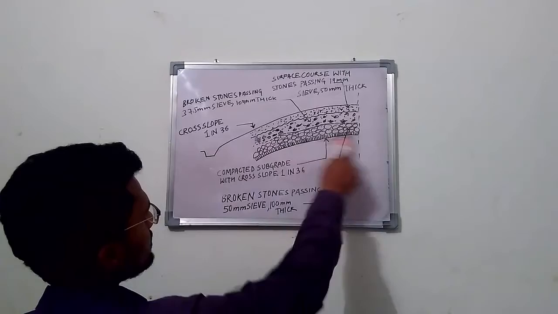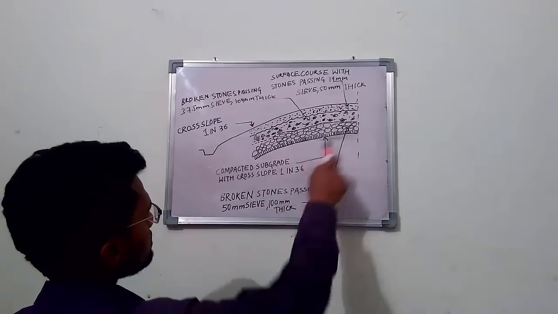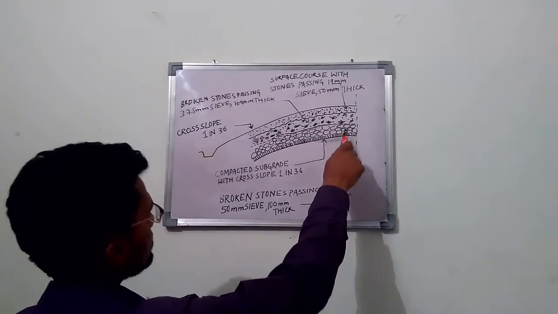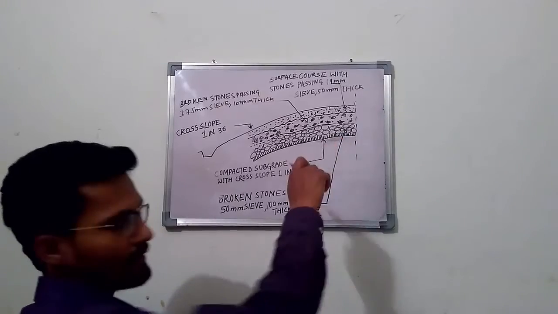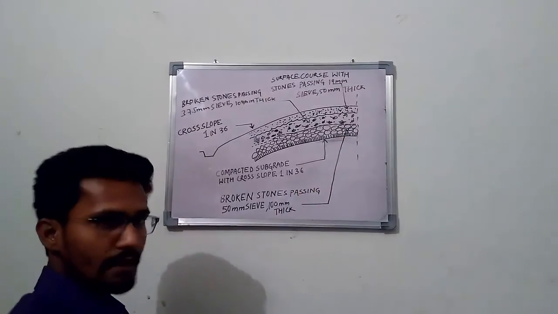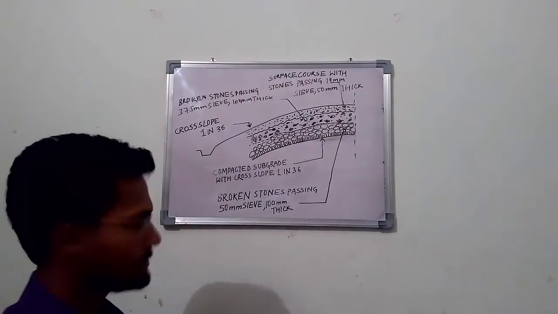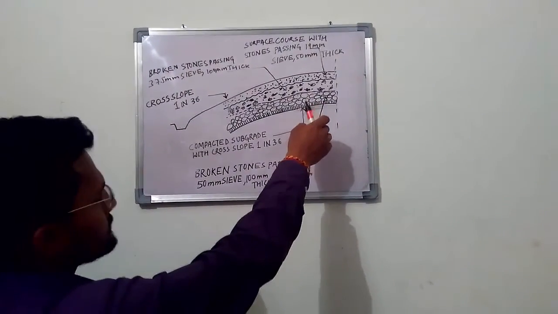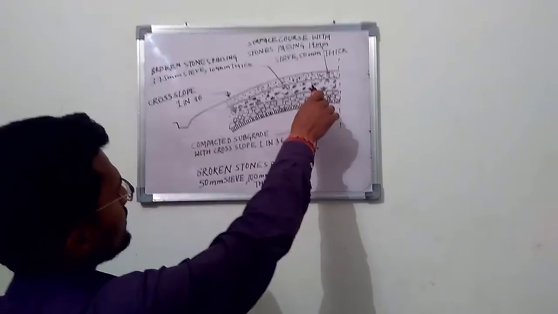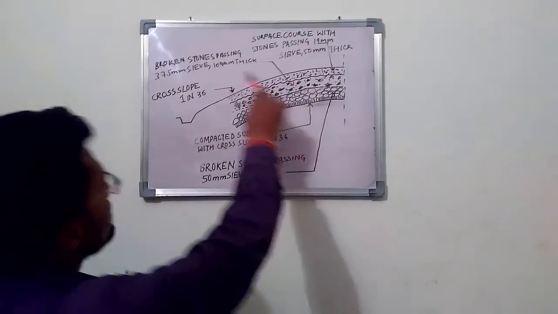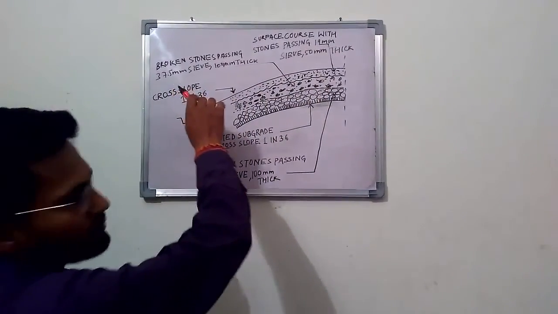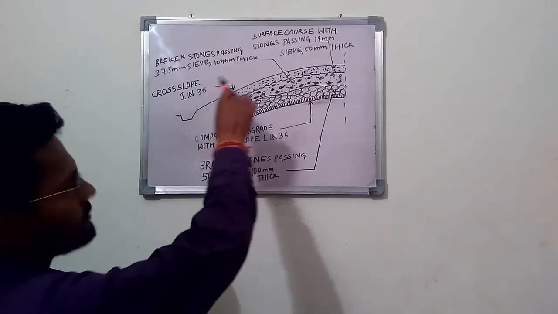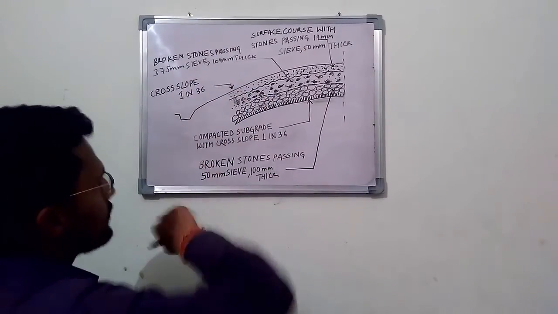At the bottom of the macadam road, it is generally constructed with broken stones that generally pass through a 50 mm or 100 mm sieve. After laying a layer of 50 mm sized stones, it is laid again with stones that generally pass through a 37.5 mm sieve.